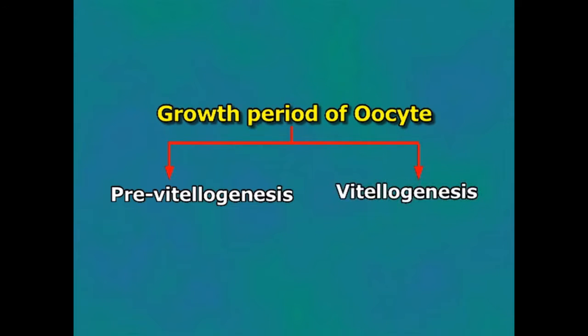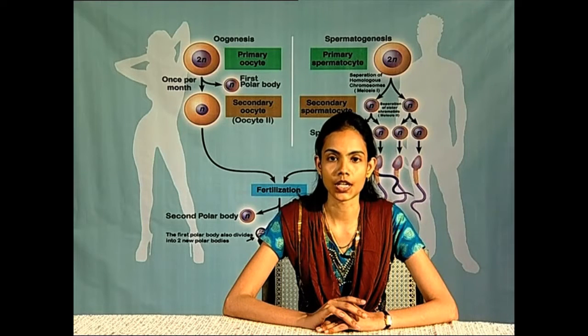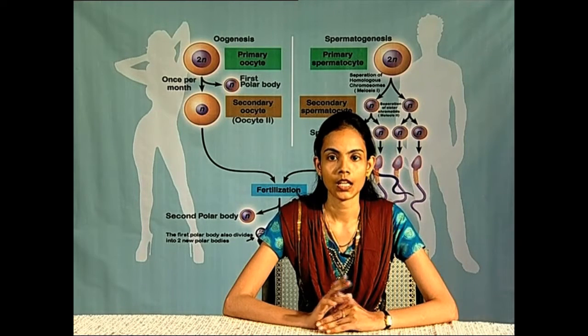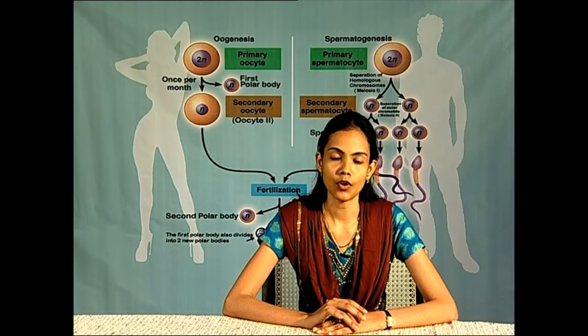Vitellogenesis. Yolk appears in the oocyte in the second period of its growth, called the vitellogenesis period. The yolk is the most essential form of food in the egg. The process of formation and deposition of yolk in the oocyte is known as vitellogenesis. It is present in the form of granules or platelets.